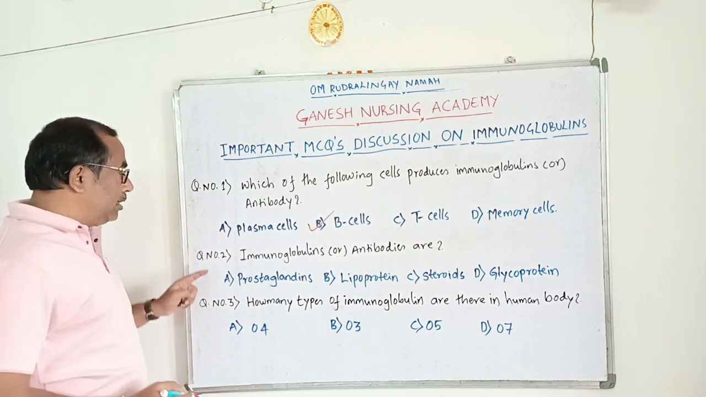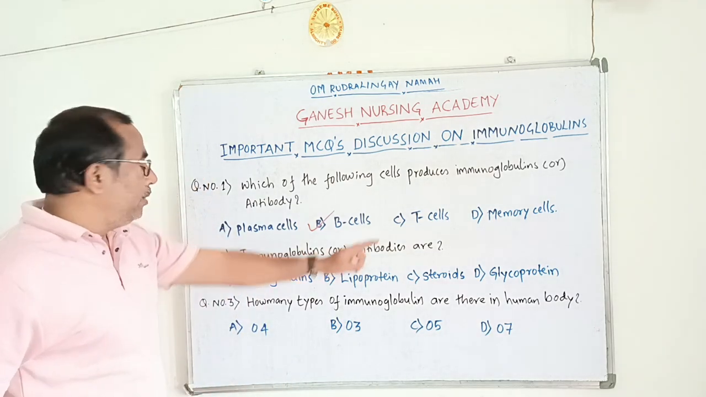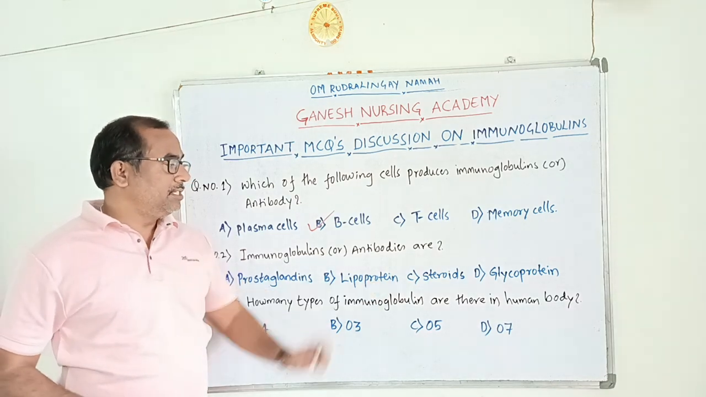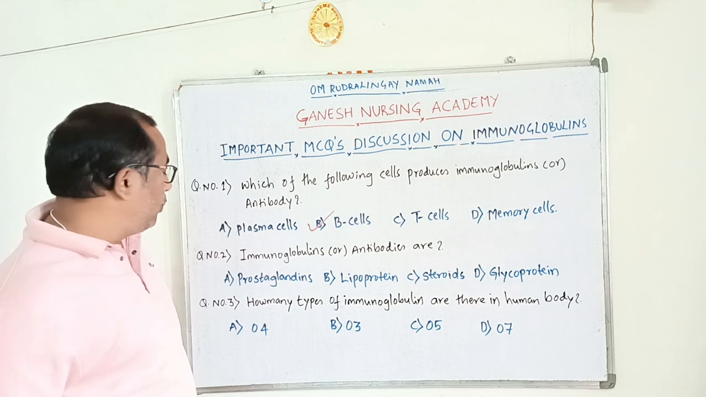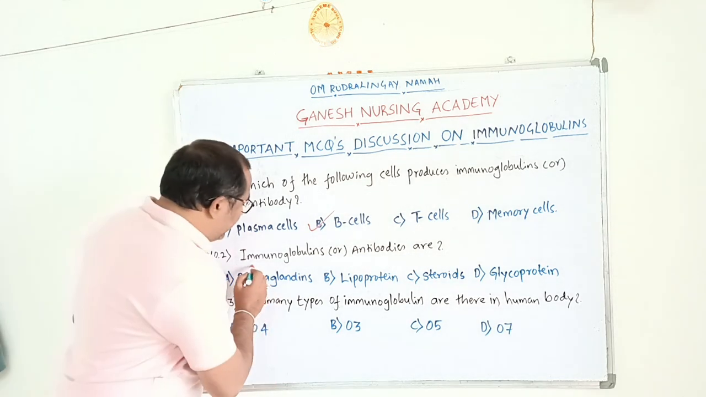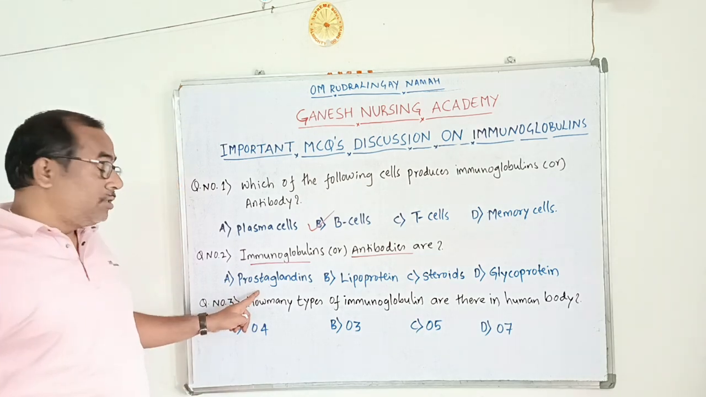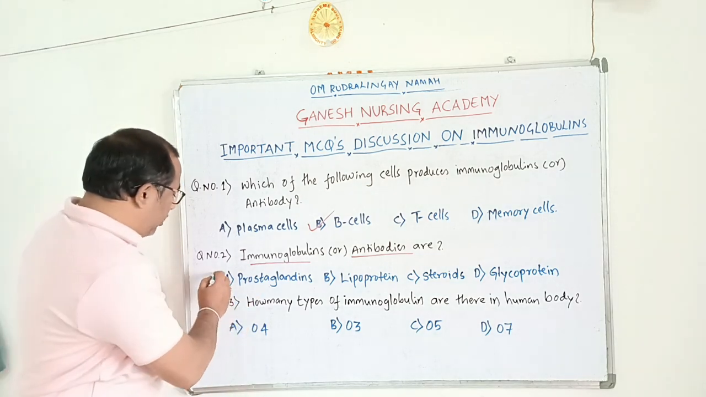Next, question number 2. Immunoglobulins or antibodies are: option A, prostaglandins; option B, lipoprotein; option C, steroids; option D, glycoprotein. So what actually are these immunoglobulins or antibodies? Whether they are prostaglandins? No, dear students, they are not prostaglandins.